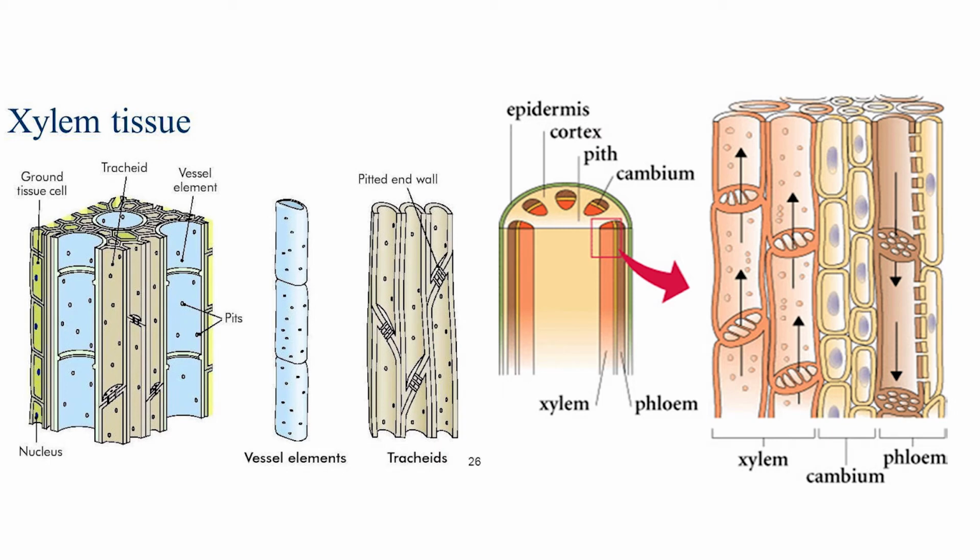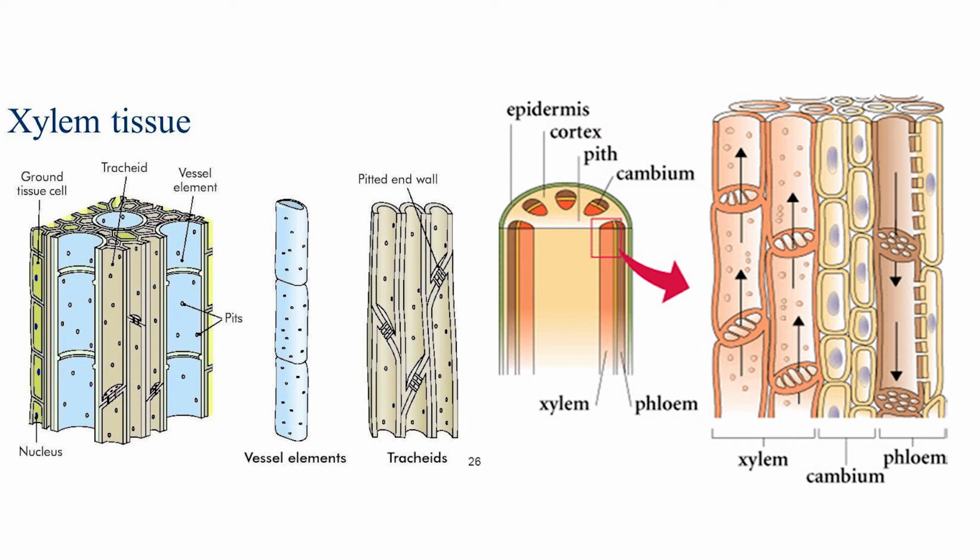First are the tracheids. You can see the picture of tracheids. They are made up of elongated dead cells with large cavities without any contents. The cells are placed end to end, forming a long tube. They have highly lignified cell walls. They provide mechanical support by developing various types of thickenings in their walls.